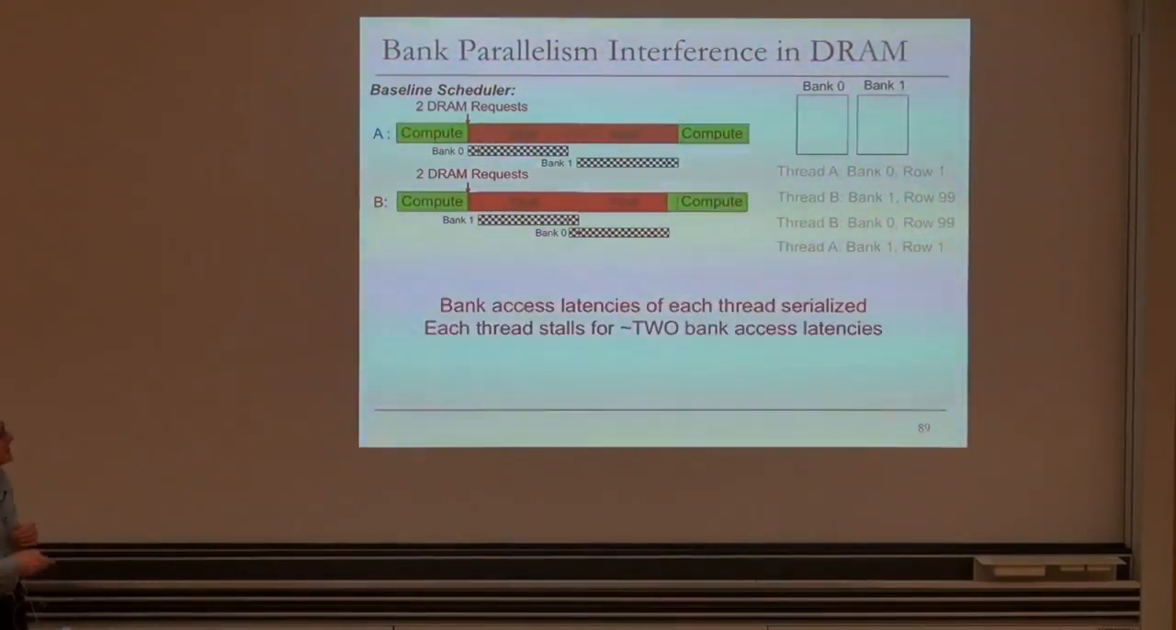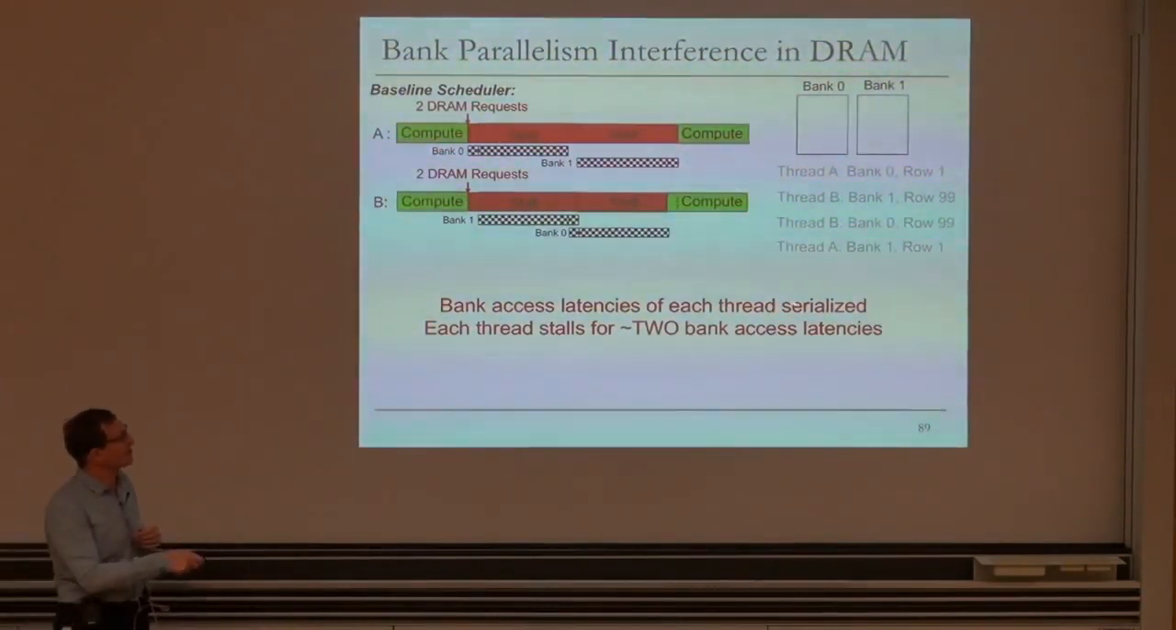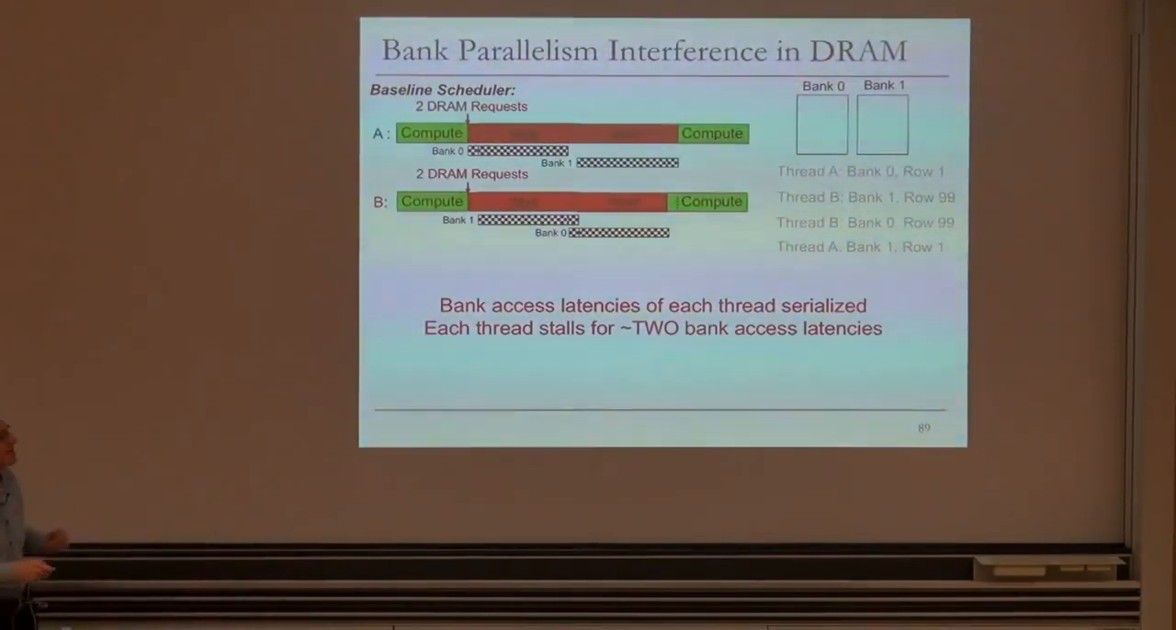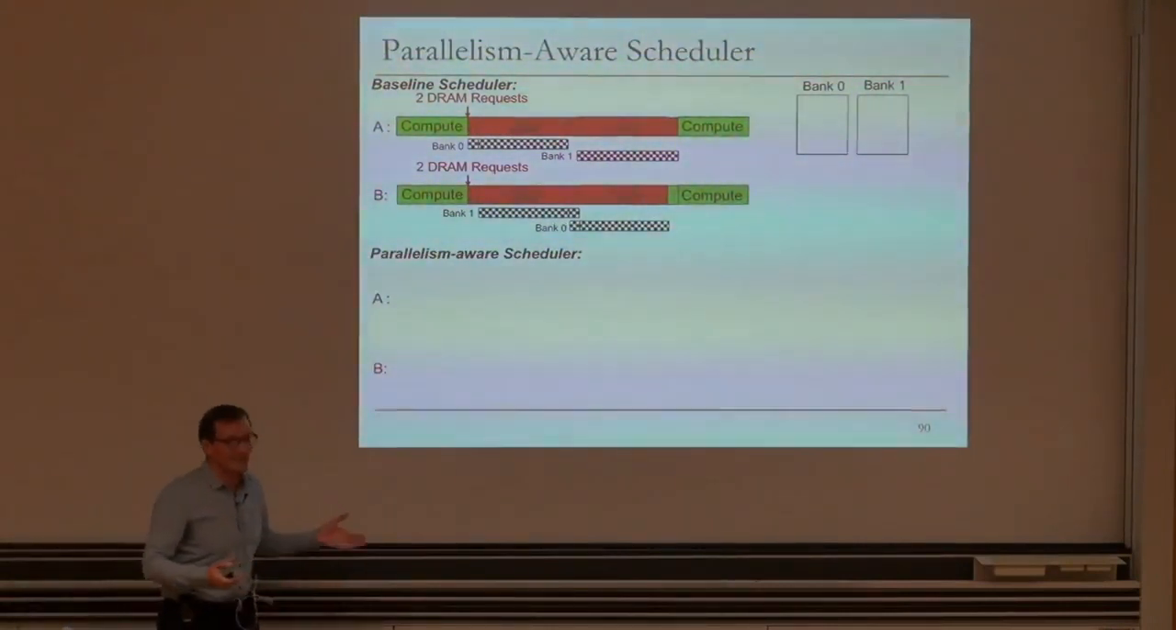And after that, the threads can compute. So what happened here is each thread had 2 requests to different banks, but their requests got serialized because the memory controller actually was not aware that these threads had memory level parallelism. The bank access latency of each thread was serialized. Each thread stalled for approximately 2 bank access latencies, as opposed to 1 in the previous example that I showed you. So the key question we asked is, can we do better?